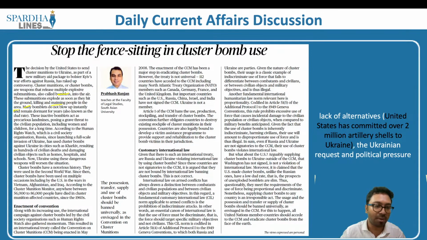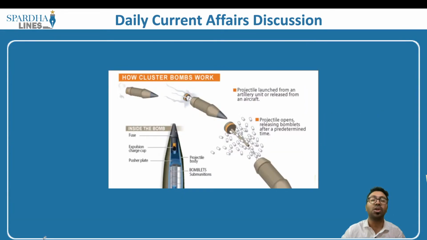How does it work? Let me give you a pictorial representation. What exactly happens? We have a particular aircraft which will launch these bombs. So you would have what is called as a single bomb. These single bombs will ultimately be broken off. The projectile launched will be broken off and you will have a couple of ammunitions or the bombs. So the minute they are launched, what you will have is a breakaway, multiple munitions, and the minute they fall on the ground, they immediately explode.